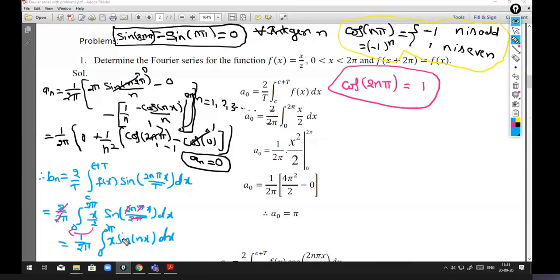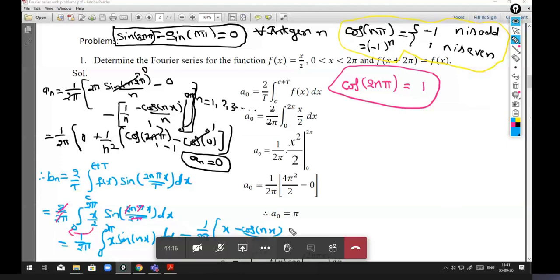Okay, so for x sin nx, again we need to apply the product rule, integration by parts. So it is 1 by 2 pi, the first function into integration of second function. Integration of sin is minus cos nx by n, limits from 0 to 2 pi, minus derivative of x, which is 1, into integration of cos.